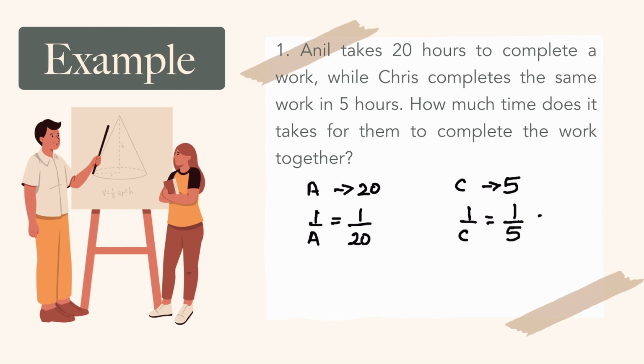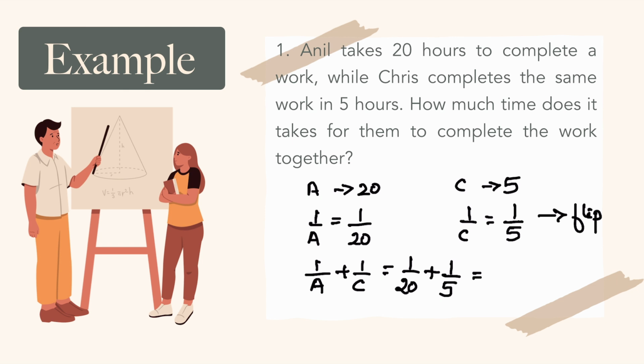This is the first flip we are doing, right? Now what do we want? How much time does it take for them to complete the work together? They are working together. We cannot add the number of days, we can only add work done per day. So if we add work done per day, we get 1 by 20 plus 1 by 5.